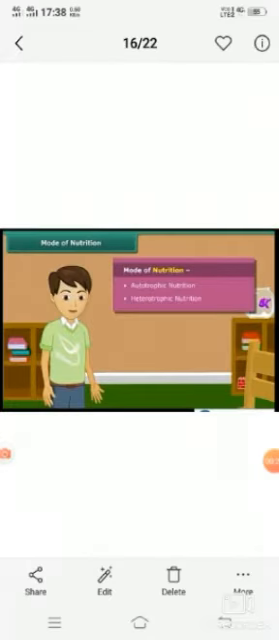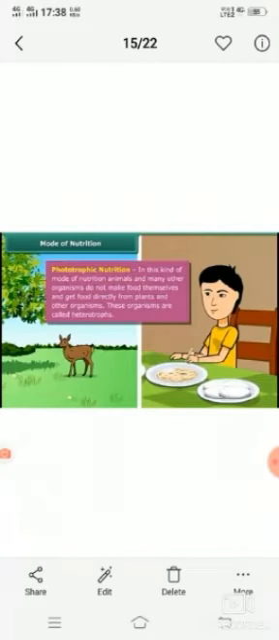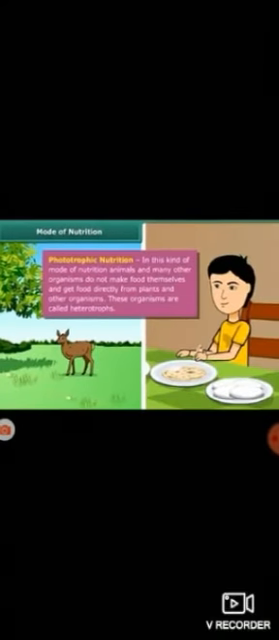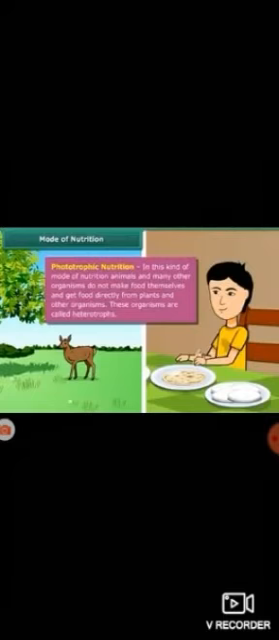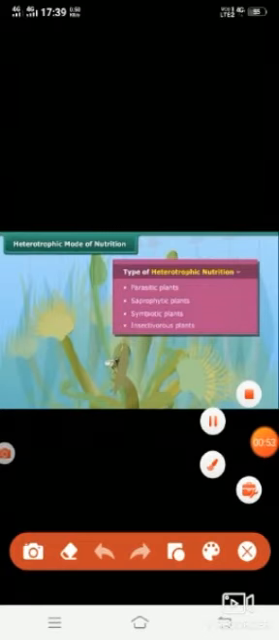Here, heterotrophic nutrition, in which plants which do not contain chlorophyll, non-green plants, depend on other living organisms for their food. Thus the plants that do not contain chlorophyll are heterotrophs and their mode of nutrition is heterotrophic nutrition. Various modes of nutrition are parasitic, saprophytic, symbiotic and insectivorous. Today I will cover them one by one.